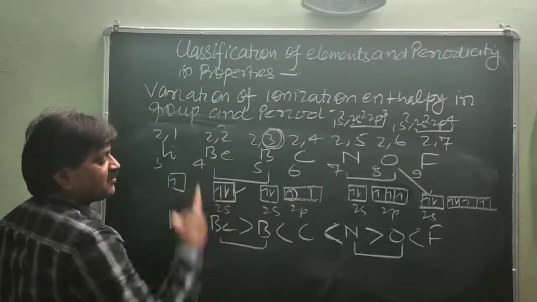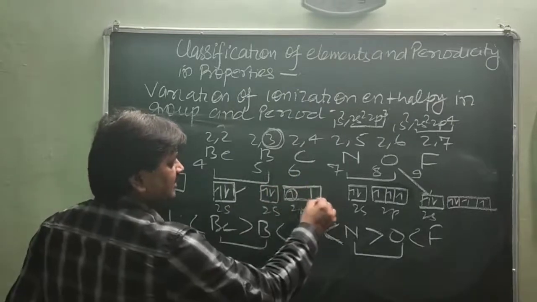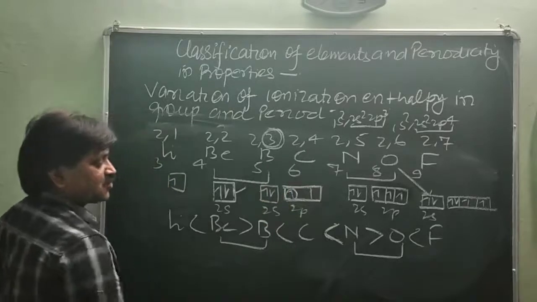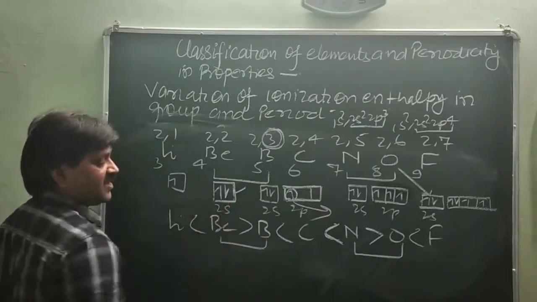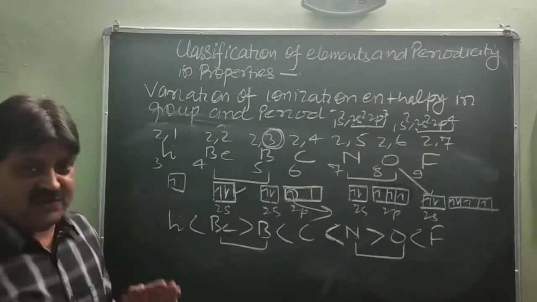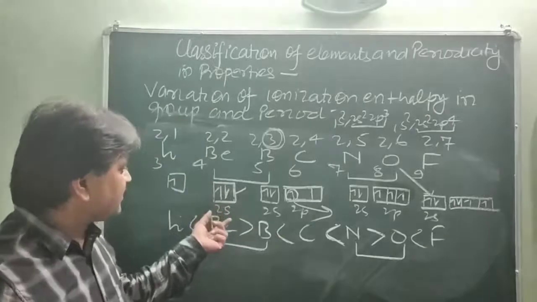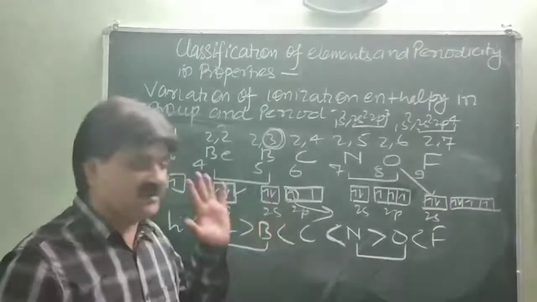But in the case of boron, 2s2, 2p1, this p orbital is neither half filled nor fulfilled, having one electron. So this electron is released very easily as compared to beryllium. Because of the completely fulfilled s orbital, beryllium has more ionization enthalpy as compared to boron.